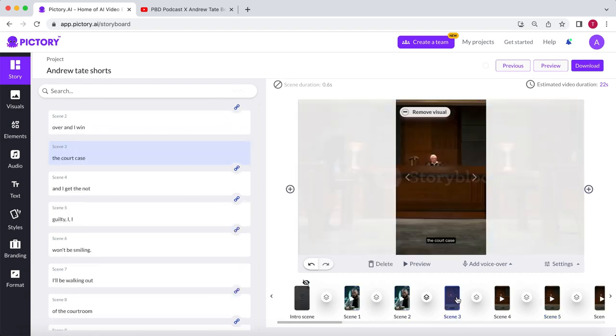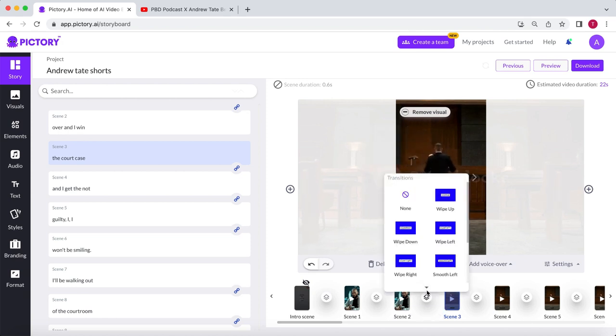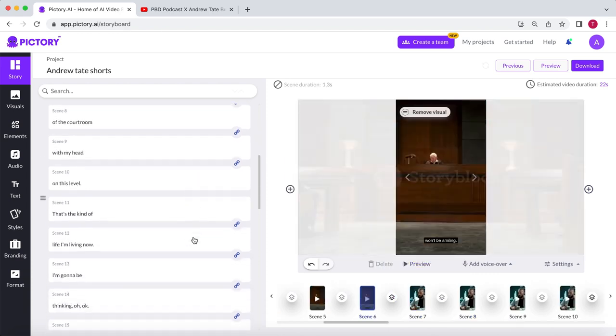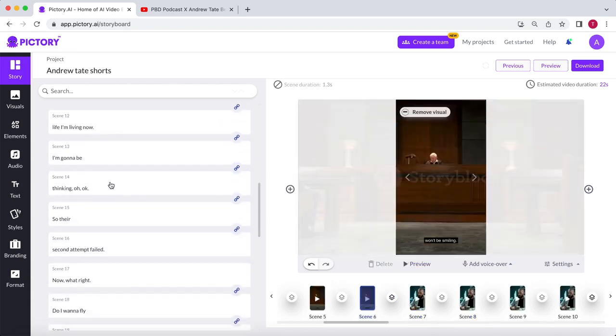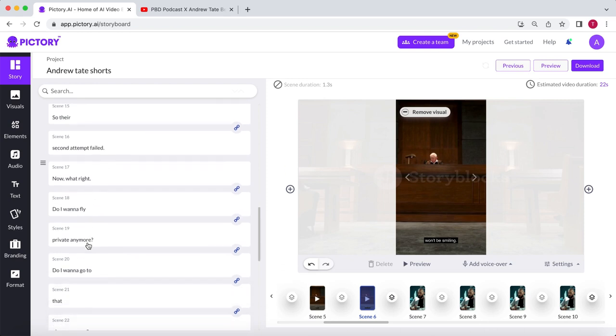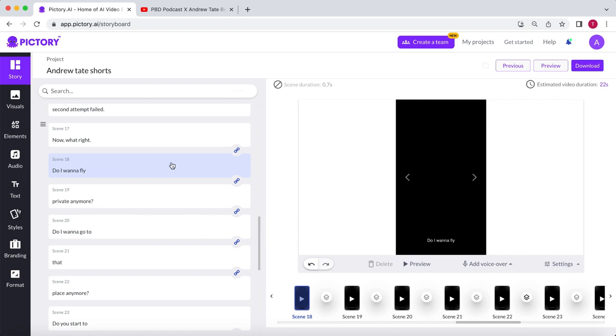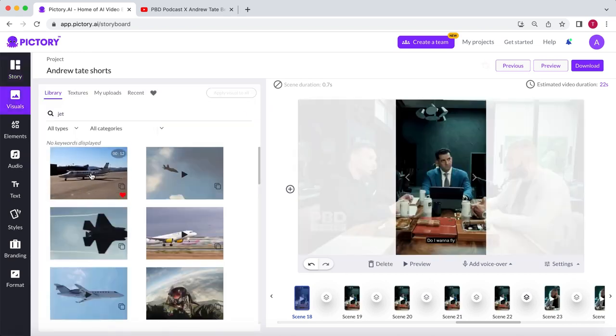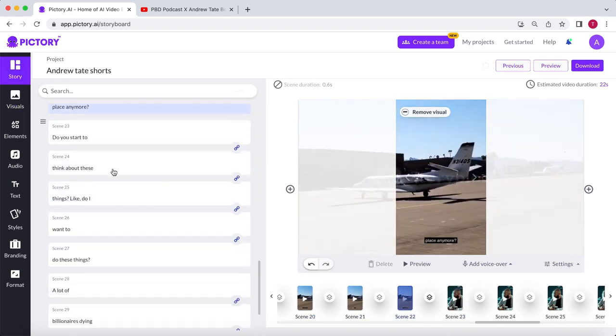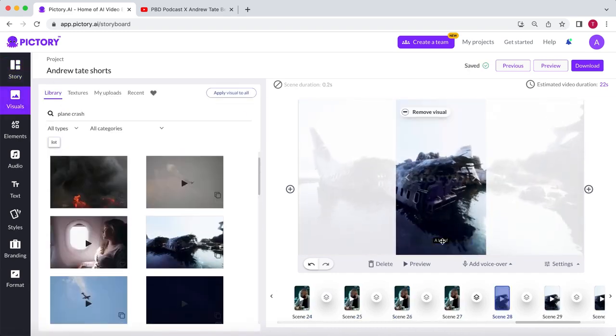You can add a transition between these two scenes to make the video more dynamic. Select Add Transition between the scenes and choose the one you like. Now, go back to the text and quickly read it to find other parts where you can add B-roll footage. For example, they talk about Andrew flying with his private jet. Again, go to Visuals and search for jet. I will do the same for the last part, but this time searching for plane crash footage.